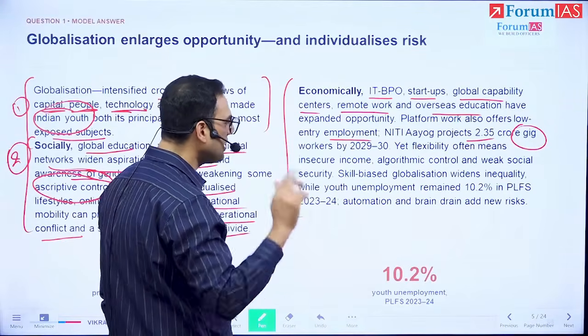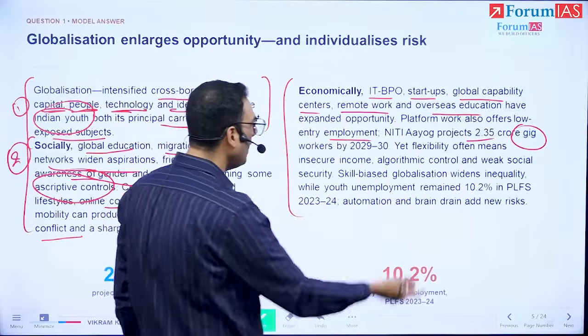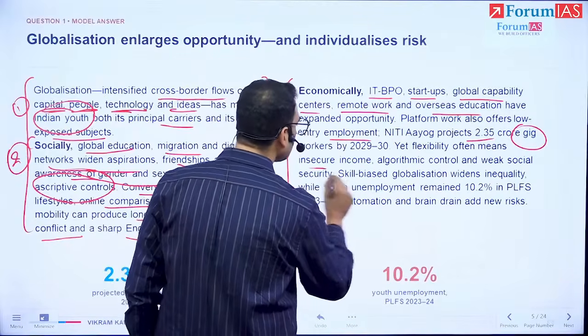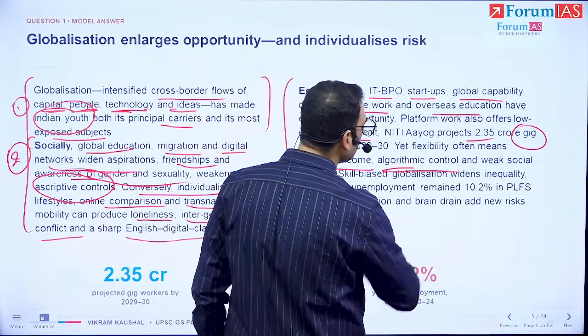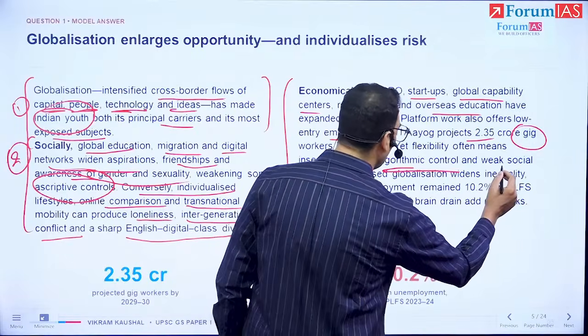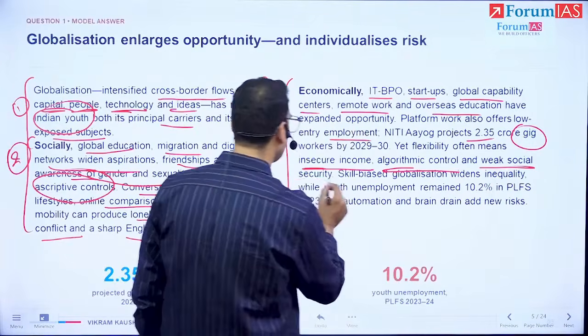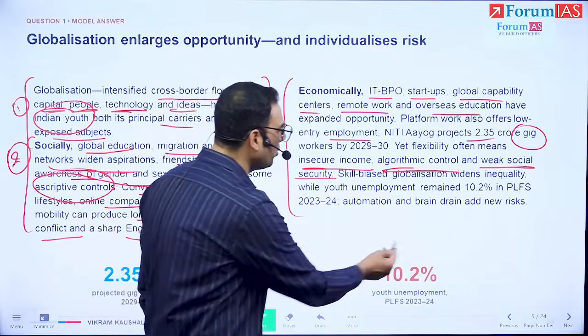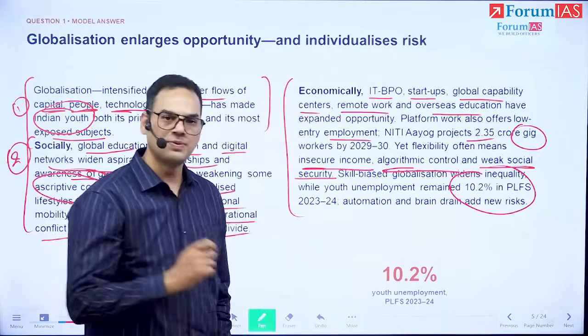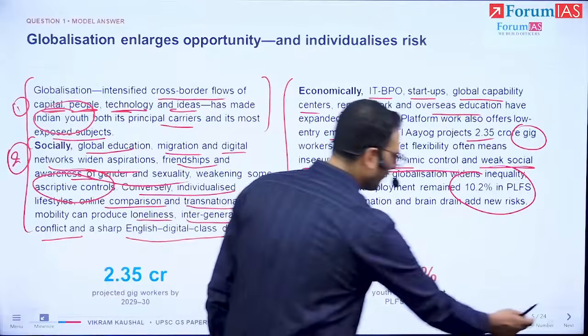But there is a negative aspect to this also: incomes are insecure, algorithms are controlling people, which can become oppressive, and social security structures are weak. We're going to throw in some data points in order to substantiate what we're saying.